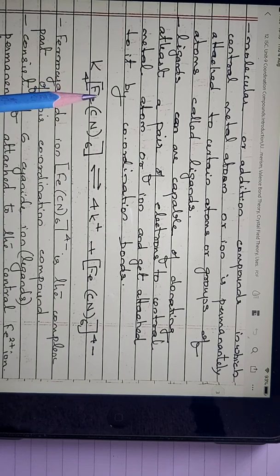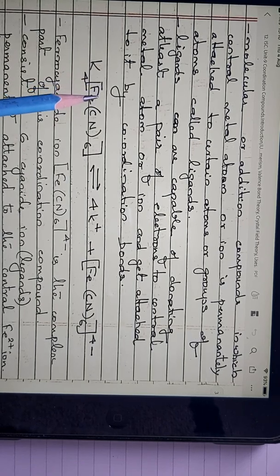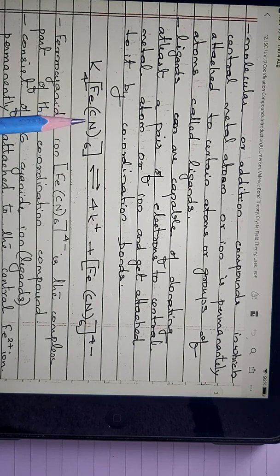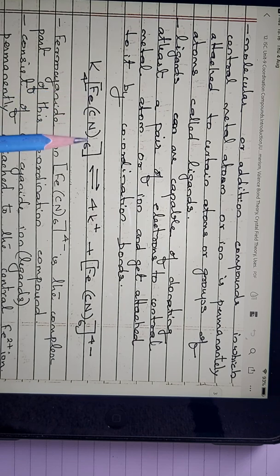To that, this metal is attached. So this is the central metal. The central metal atom is attached to an atom or a group of atoms. Here it is a group of atoms, right? And this bonding is permanent. Okay, what does it mean by permanent?